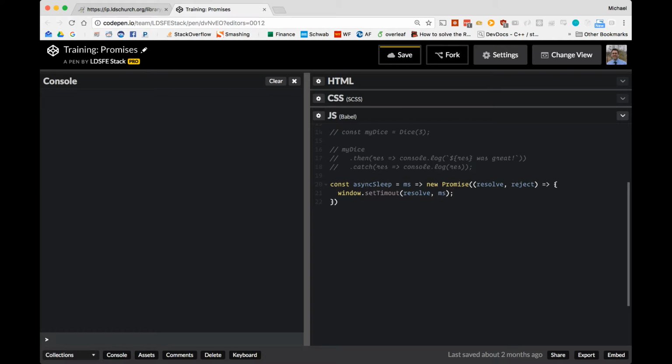So in this case, this promise isn't going to reject. If we wanted to cancel the timeout, or cancel the async sleep, I guess we could write some code that would use reject to cancel it. But we won't do that now. So if we want to sleep for 5 seconds, or let's do something shorter for the example, we'll just do 1 second. asyncSleep of 1 second, then console